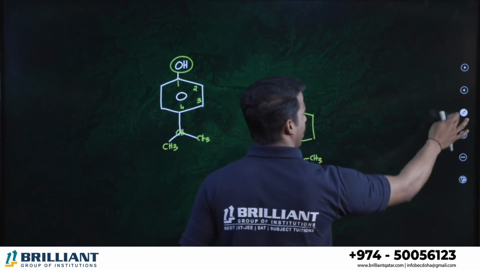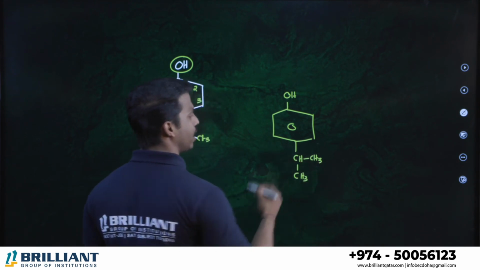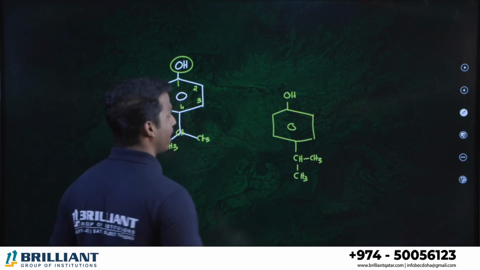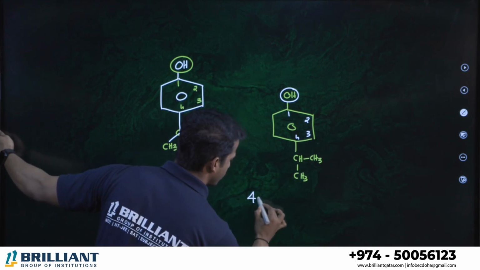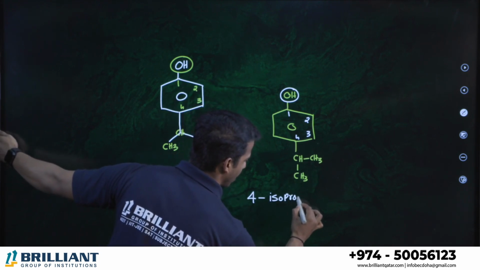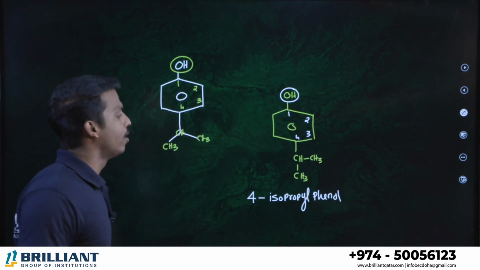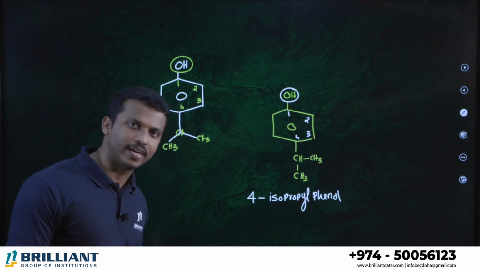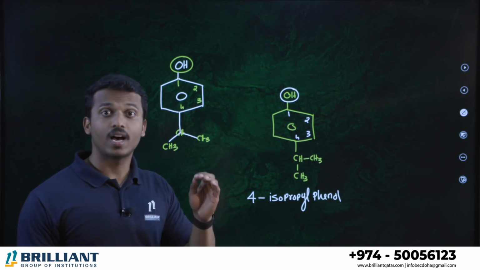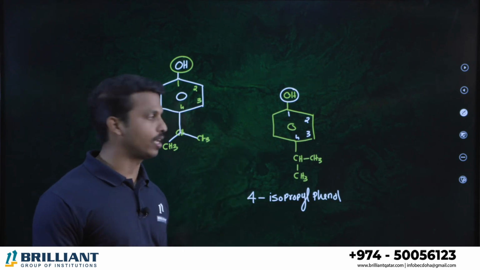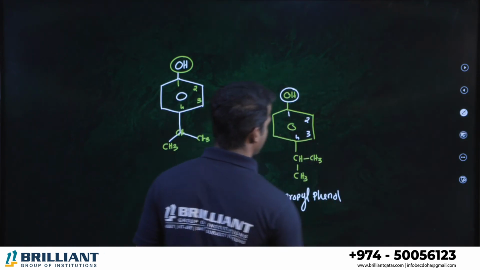In part 1, the alkane discussion, we discussed already. A CH carbon connected to 2 CH3 is called what? Isopropyl. Okay, so alcohol is the major group, no doubt. Number 1, 2, 3, 4. So fourth position you have isopropyl, and which is present on phenol. 4-isopropylphenol. But in the part 1 video we already discussed that isopropyl is actually a common name. What is the IUPAC name or the systematic name? We discussed, all of you. Just watch it after the class.